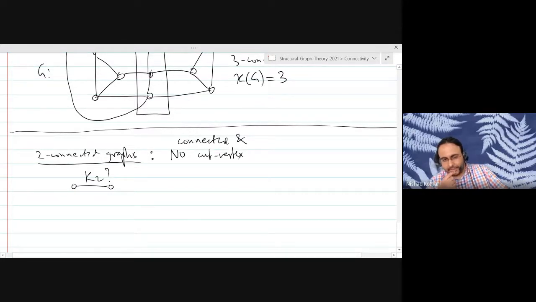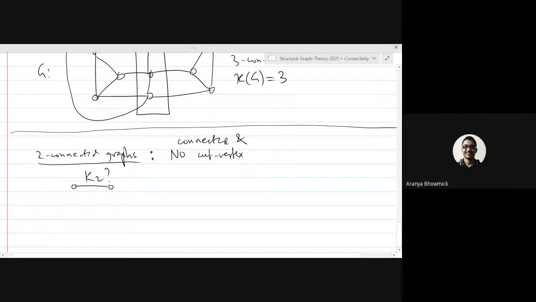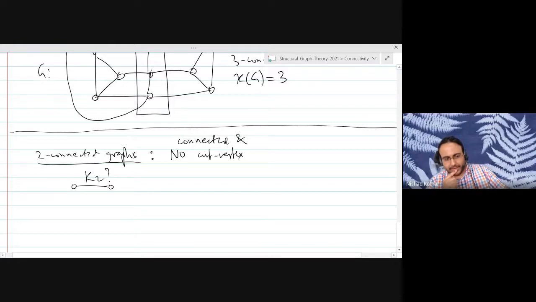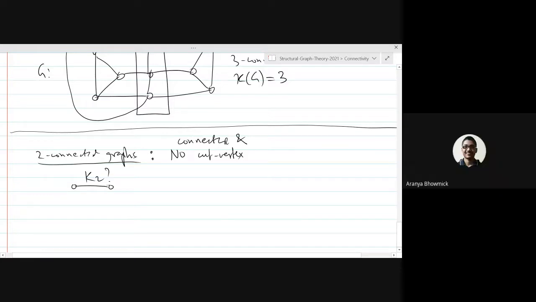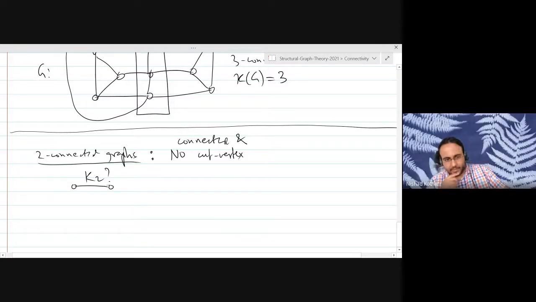What is the definition you are using? Between any 2 vertices, how many internally disjoint paths do you need? 2 paths. Where are the 2 paths? So K2 is not a 2 connected graph. We do consider it to be a non-separable graph, but it is not 2 connected.